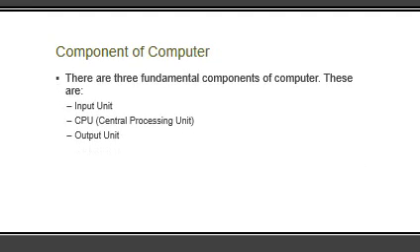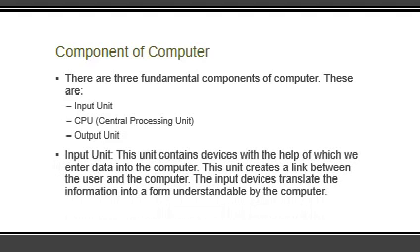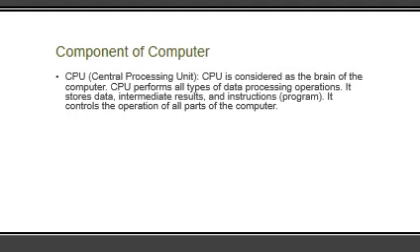Components of computer. There are mainly 3 components of computer. First is input unit, second is CPU, that is central processing unit, and third is output unit. Input unit. Input unit helps us to insert the data into the computer. Every device that we are using for inputting the data into the computer comes in this. Next is CPU.